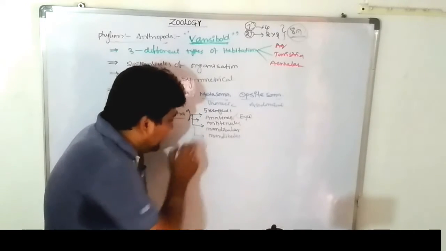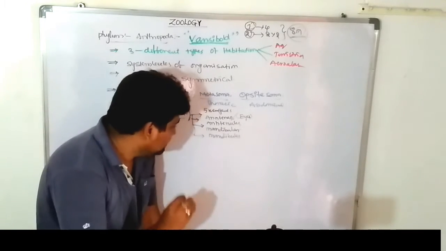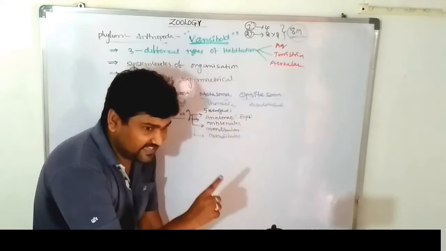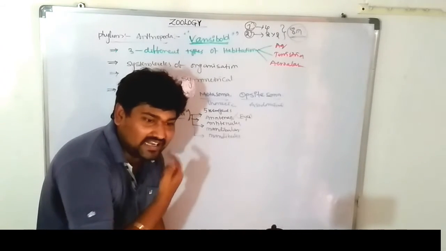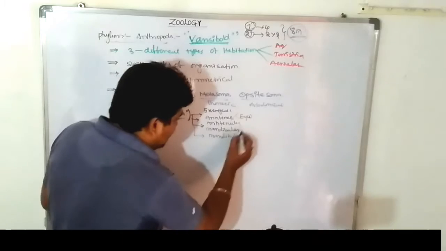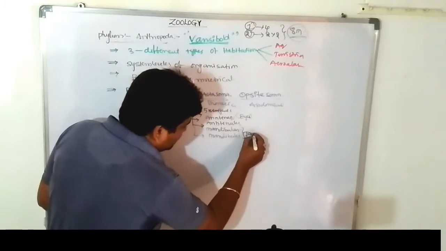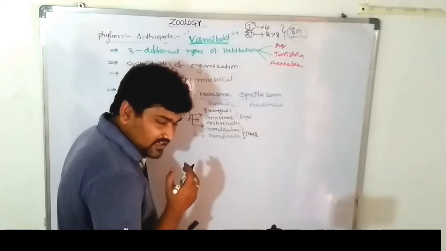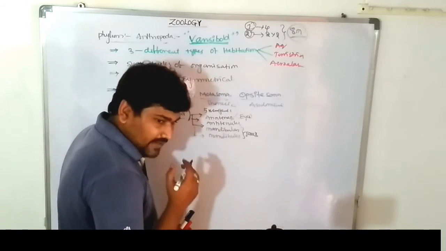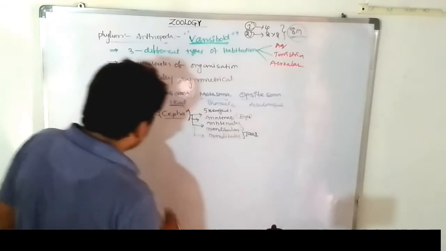Next one, the mandible and maxilla. Maxillary and mandibular are the same. The mandibles are known as jaws. So the head bears tentacles, eyes, and mandibles, which are jaws.